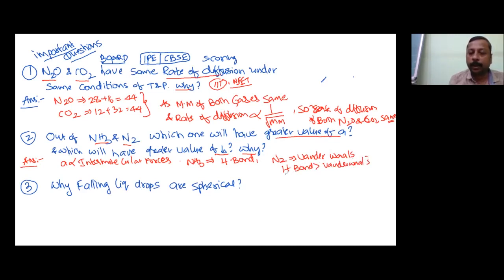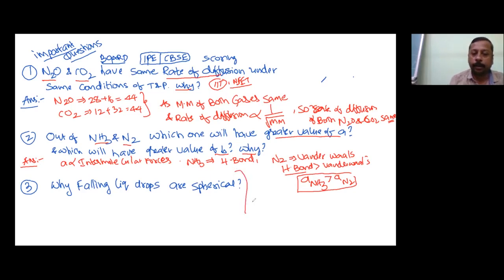Therefore, a for NH3 is greater than a for N2. I think you will be able to give this explanation in a continuous sequence of words.